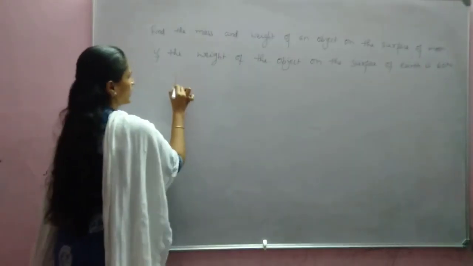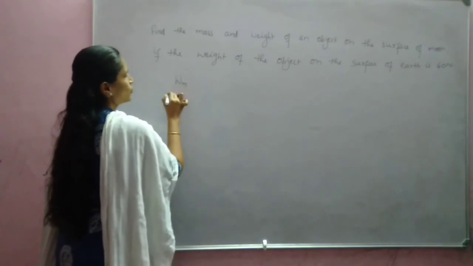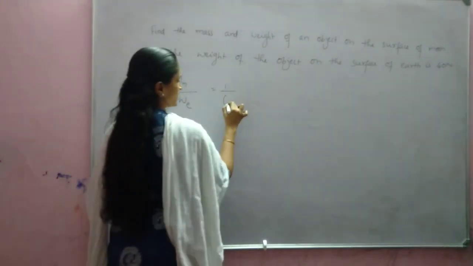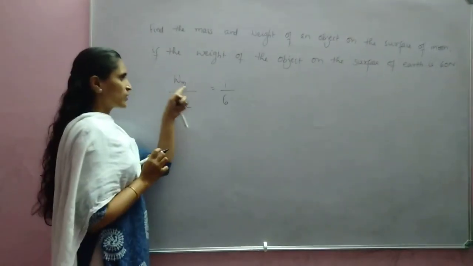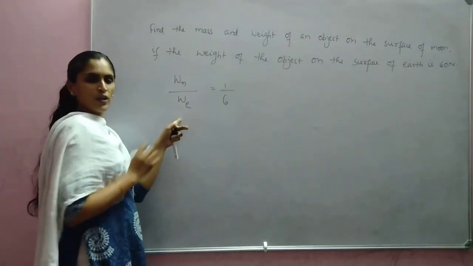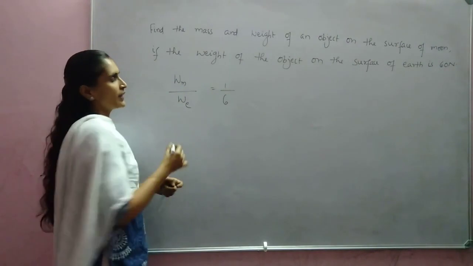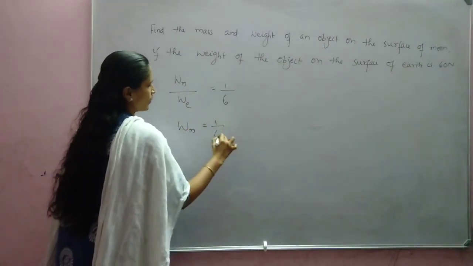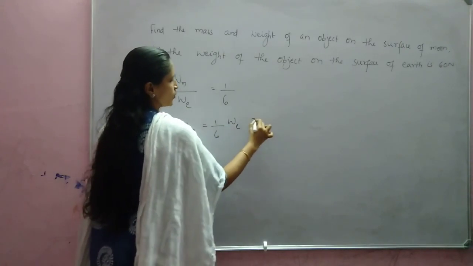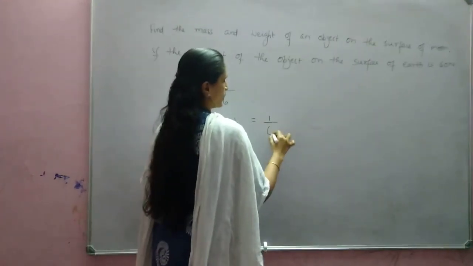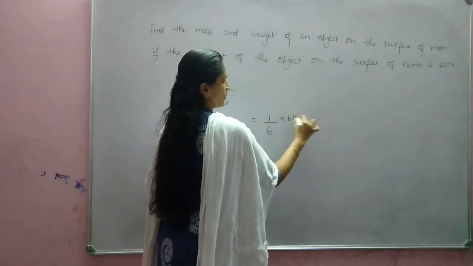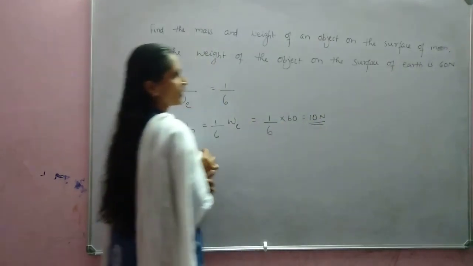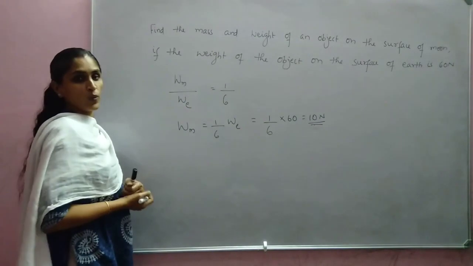So we know that weight of object on the surface of Moon to weight of object on the surface of Earth is 1 by 6. So we can write weight of object on Moon is equal to 1 by 6 into weight of object on Earth, or 1 by 6 into 60, which is equal to 10. Weight we got 10.